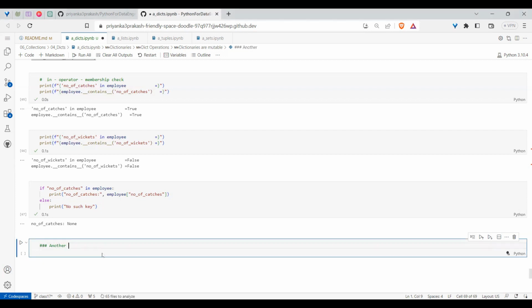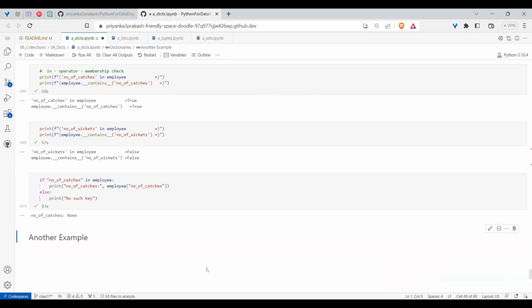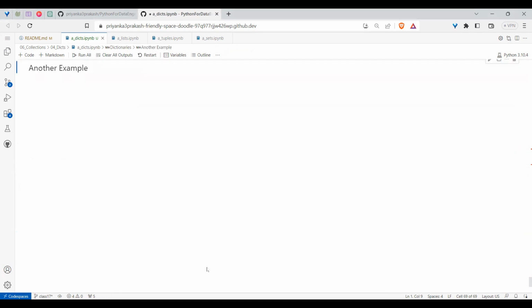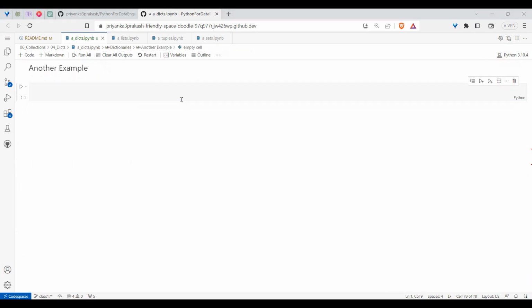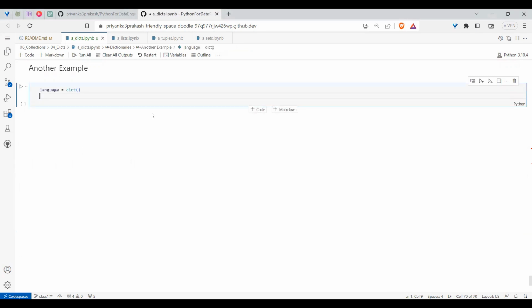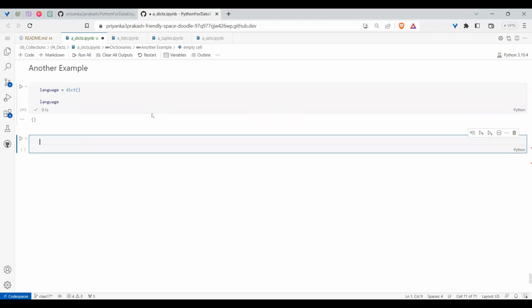Another example. So, every time I'm creating a dictionary, getting some values, and playing from there onwards. But till now, I didn't create an empty dictionary and work with it. If you want to create an empty dictionary and work, we can do that. Say, let me take one dictionary as language equal to dict. And if I ask, hey, what is language? It will say it's an empty dictionary.